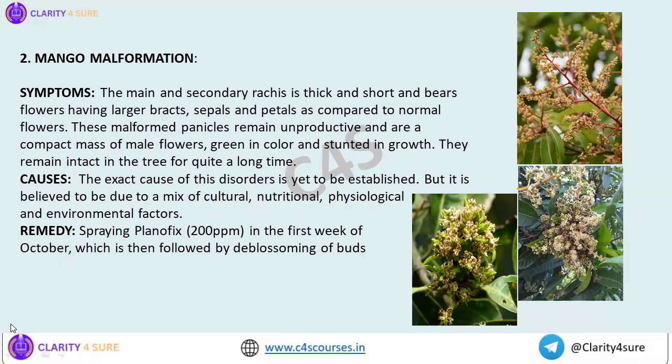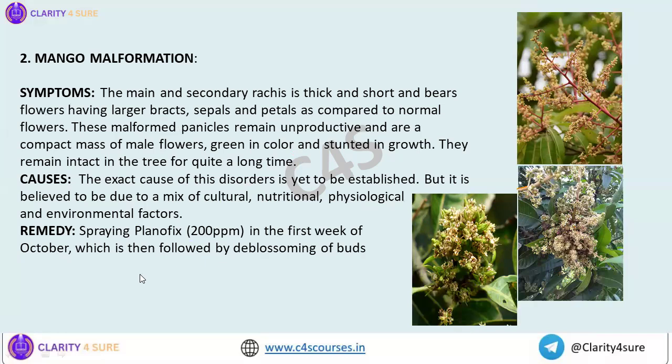Now, why have I described each of the symptoms here? Because sometimes in IBPS, they will put up the symptom and ask which disorder in this fruit crop is being described here. So you will have to identify the disorder. Therefore, I have kept this description, so that you're never confused in the exam.